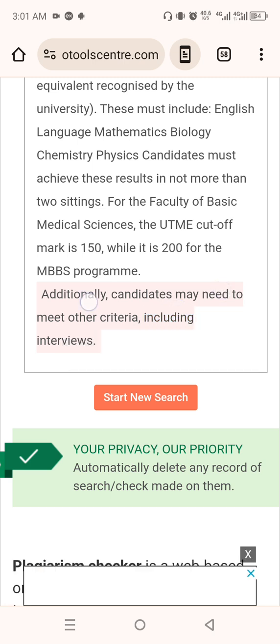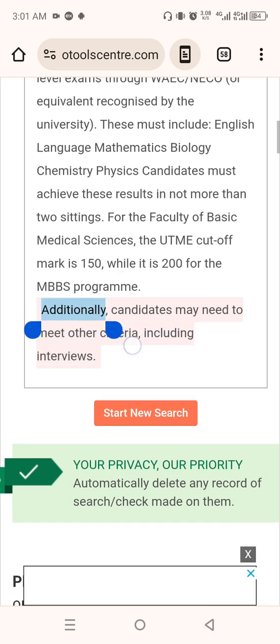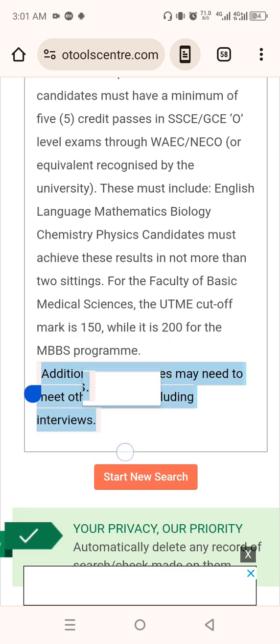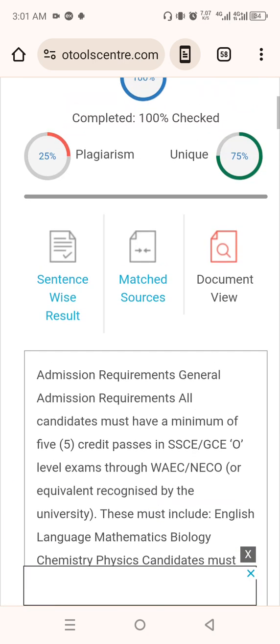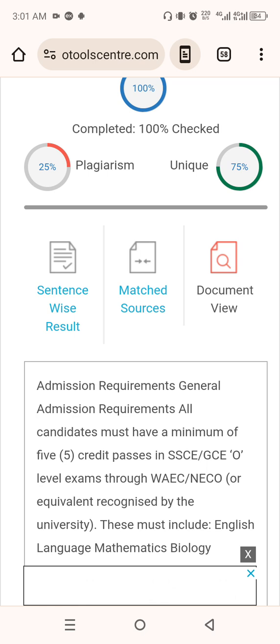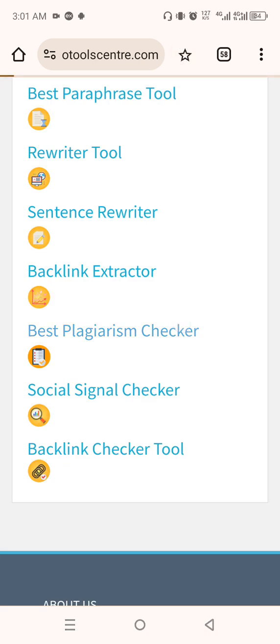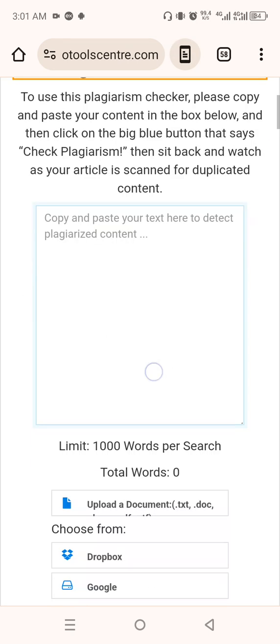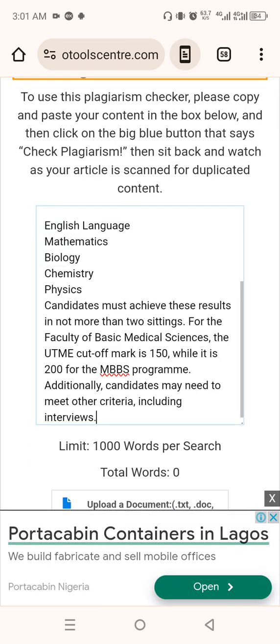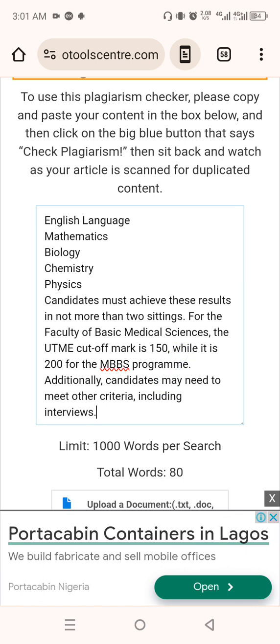So what you can do is change it to your own words, and it will not be plagiarized. For instance, if I go back to the plagiarism checker, sorry, and I change "additionally candidate may need meet their criteria including interviews."